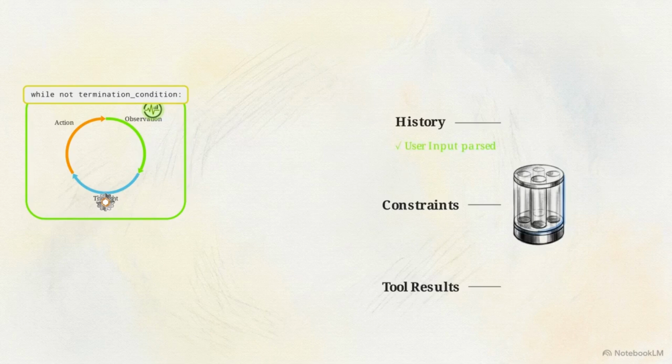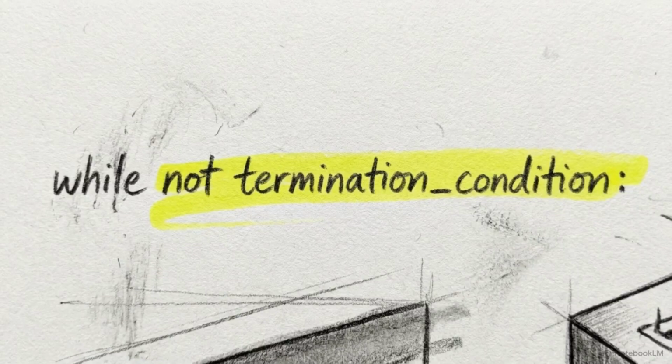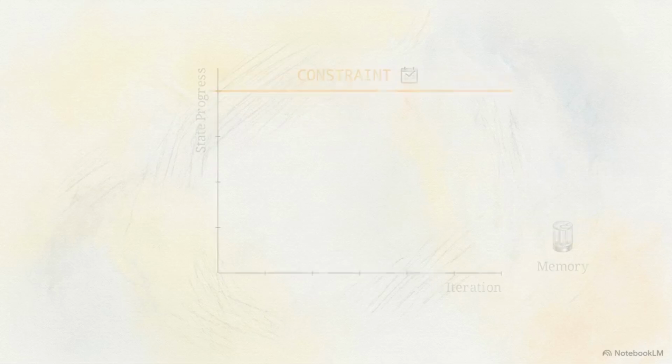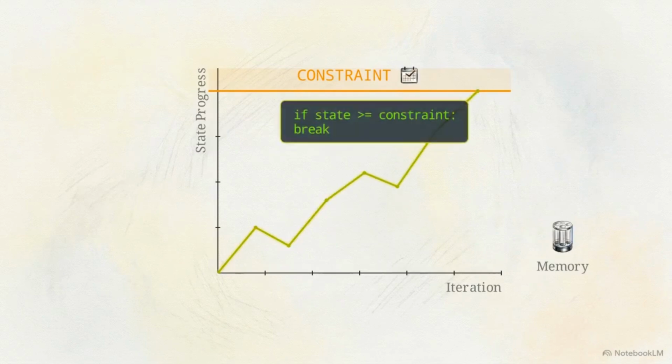Every revolution of this cycle serves a single engineering purpose: to update a central data structure known as the state object. The state object is the agent's living memory. It meticulously tracks the interaction history, the user's explicit constraints, and the intermediate results of any tools it has deployed. Agentic autonomy relies entirely on this mechanism. It is simply a software loop continuously updating its state vector until a programmed constraint tells it to stop.